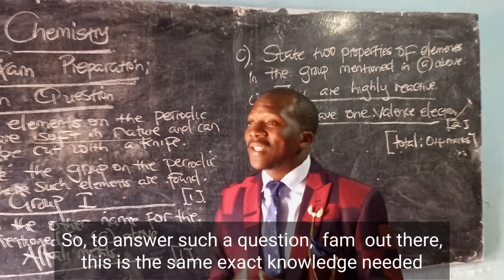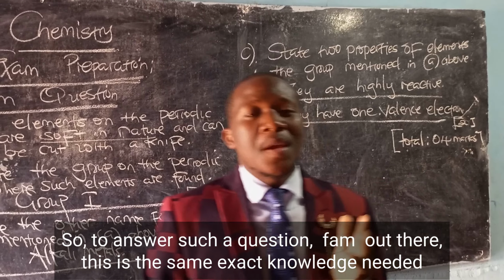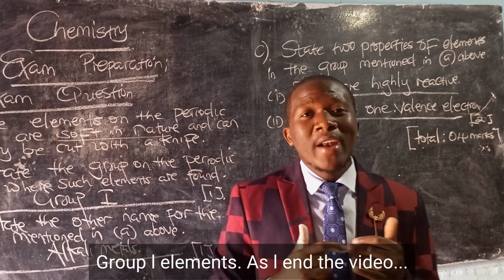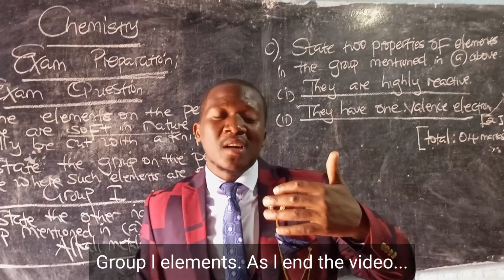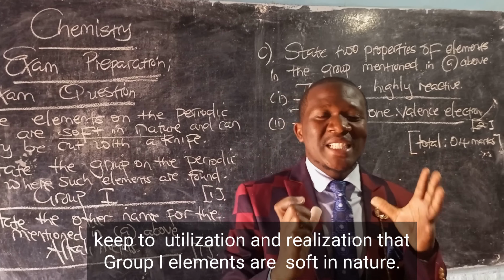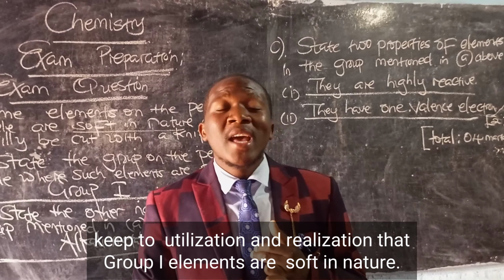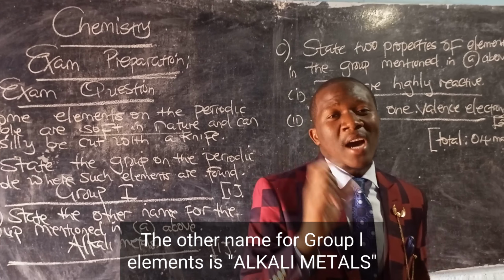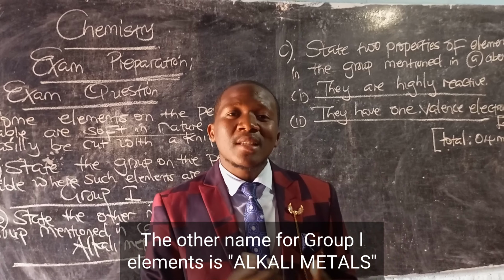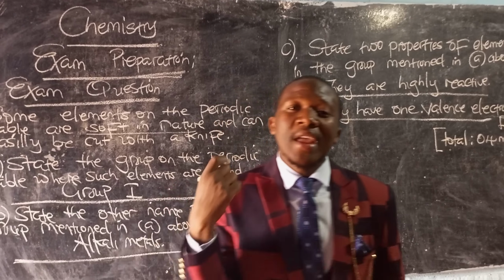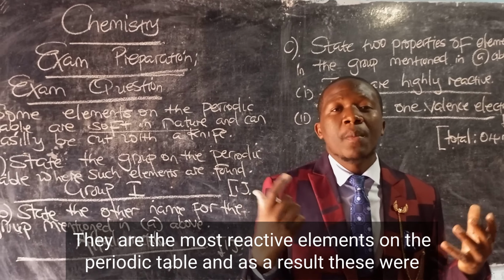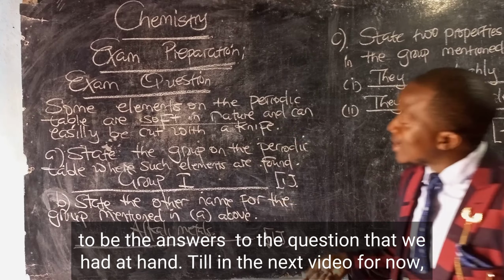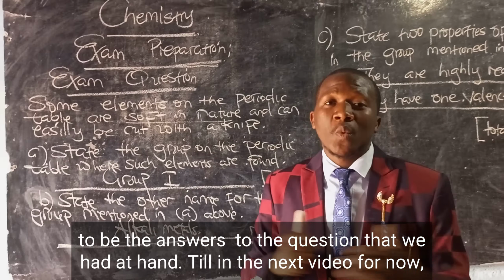So to answer such a question, this is the same exact knowledge we needed for knowing group 1 elements. As I end the video, let's skip to utilization and realization that group 1 elements are soft in nature, hence they are easily cut with a knife. The other name for group 1 elements is alkali metals. They are the most reactive elements on the periodic table. And as a result, these were to be the answers to the question that we had at hand.